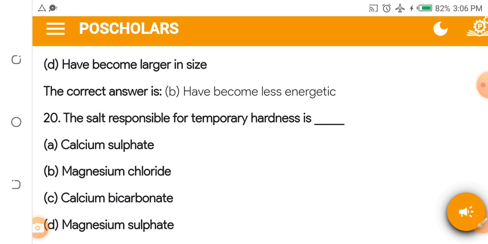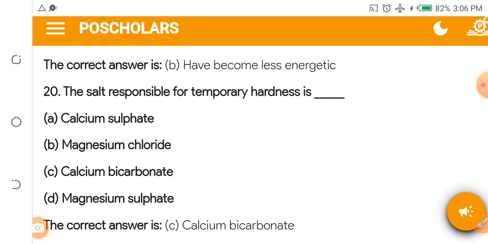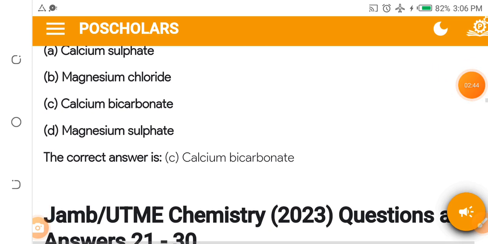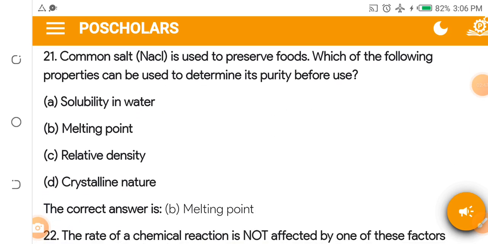B. Magnesium chloride. C. Calcium bicarbonate. D. Magnesium sulfate. The answer to question 20 is calcium bicarbonate. It is calcium bicarbonate that results in temporary hardness of water.